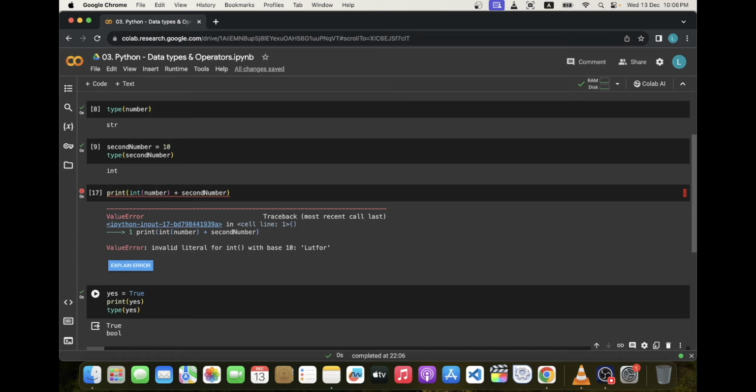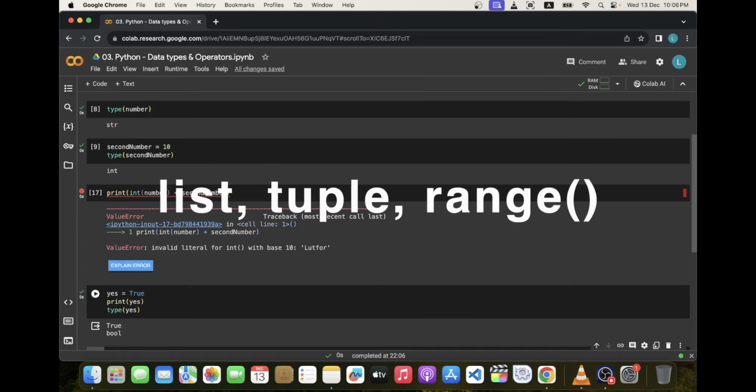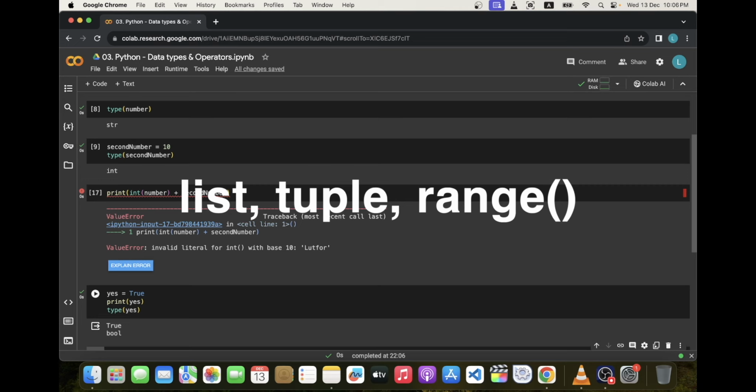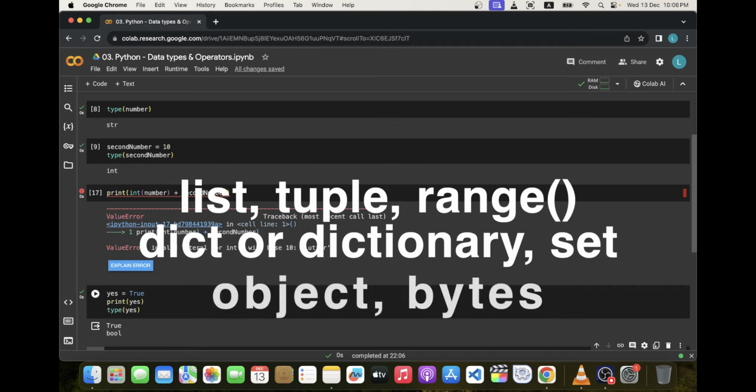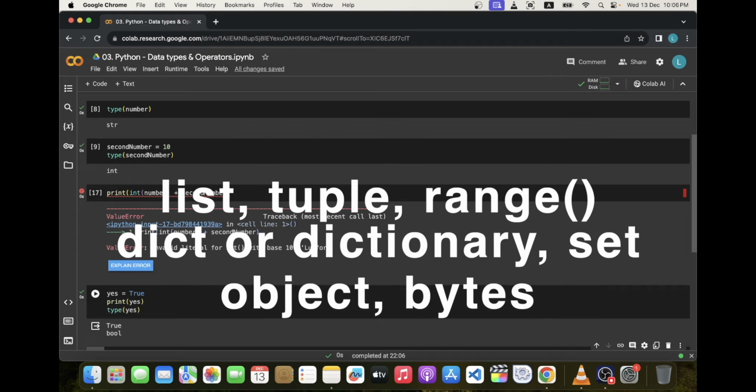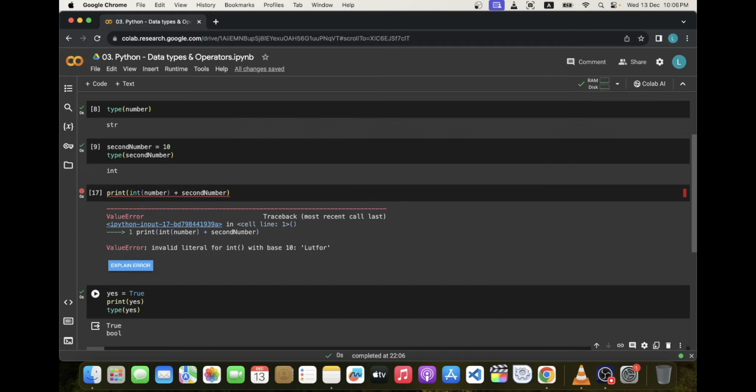Well, there are a few more kinds of data found in Python, like list, tuple, range, dict or dictionary, set, object, bytes, etc. We'll learn about these types later. Now let's learn more about Python operators in next lecture.